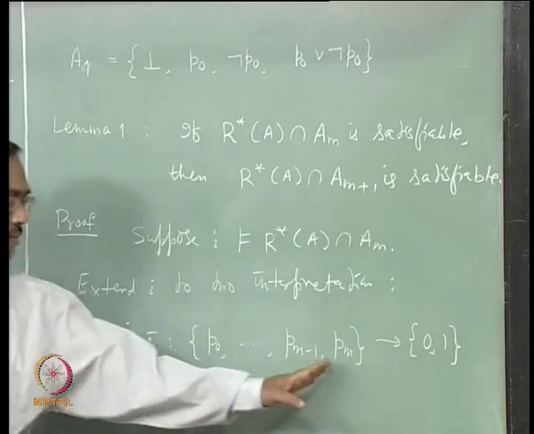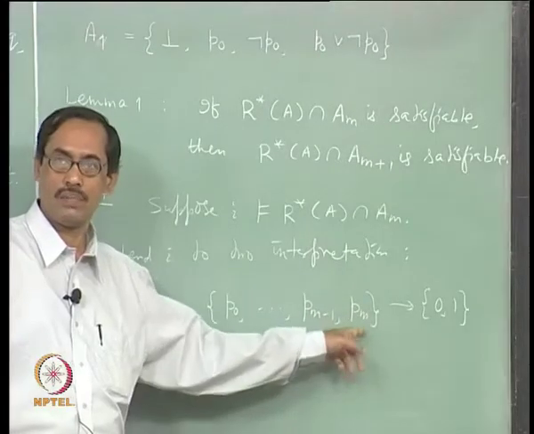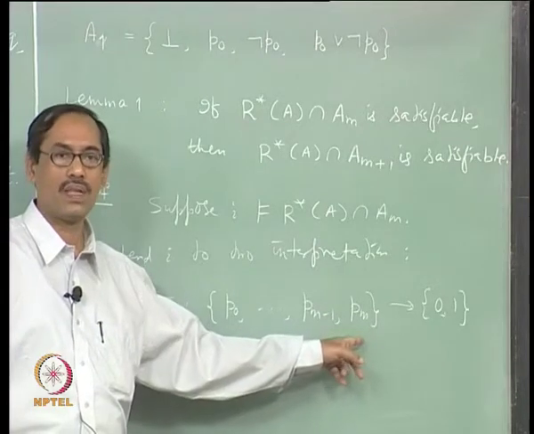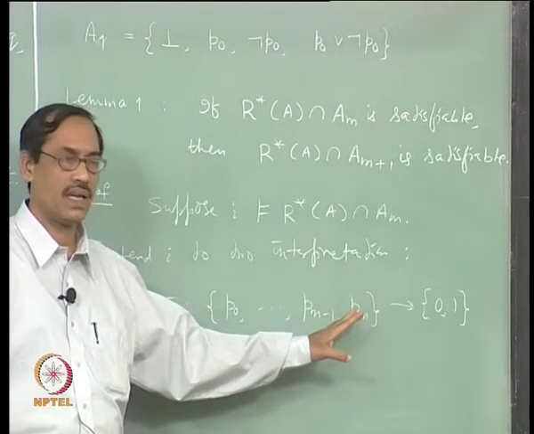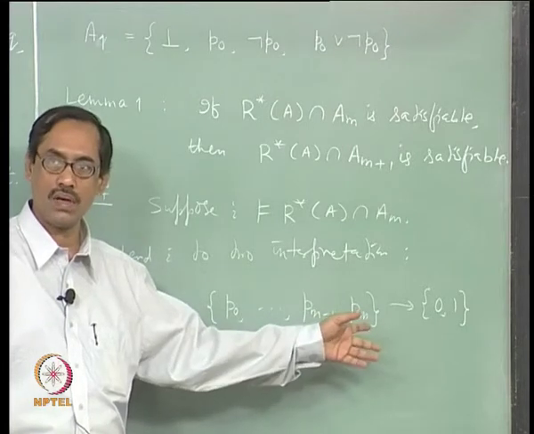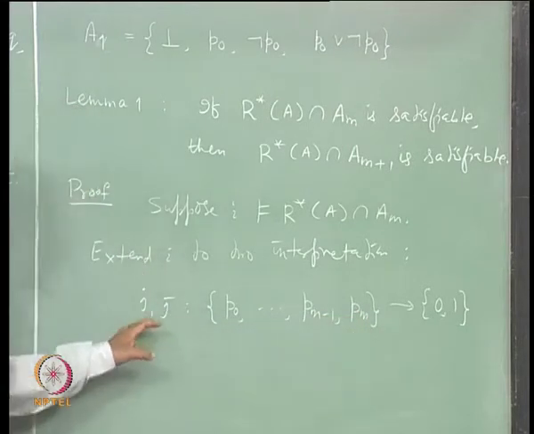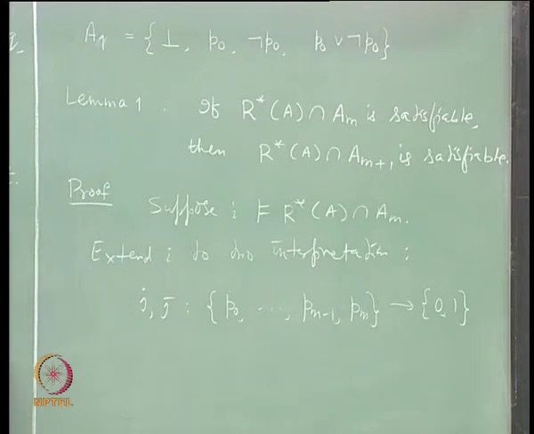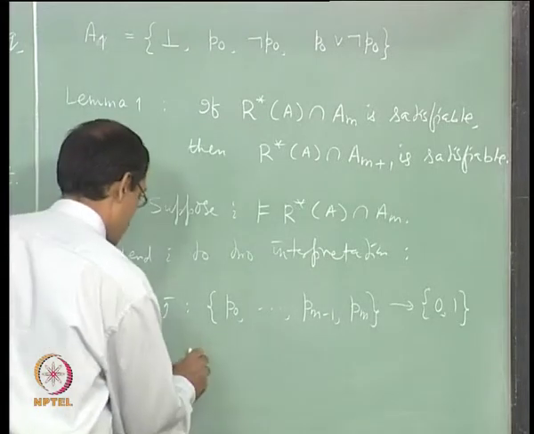I was defined only up to Pm minus 1. Now, Pm we have to take care of. There is a possibility of extending by assigning Pm to 0 or Pm to 1. That is why we start with two extensions. We do not know which one will work.